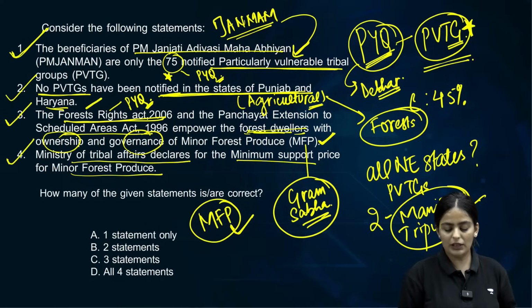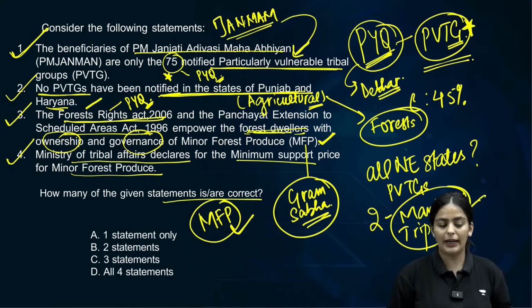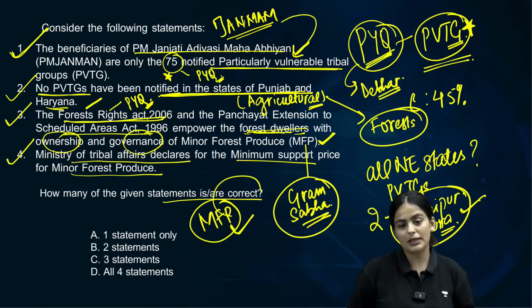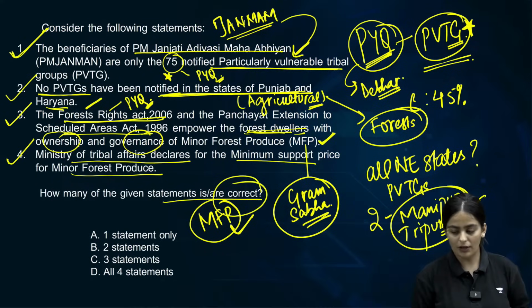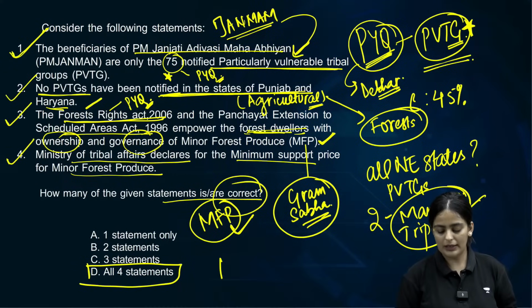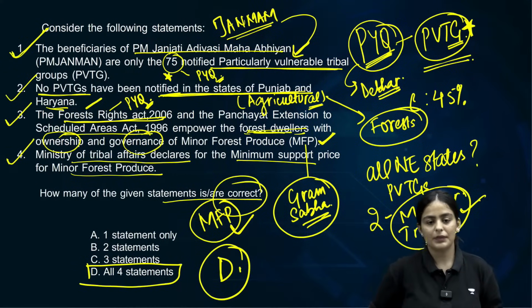Yes. So how many of the given statements is or are correct? All of the given statements are correct. D is your answer. D is your answer. Is this understood, everyone? Yes?